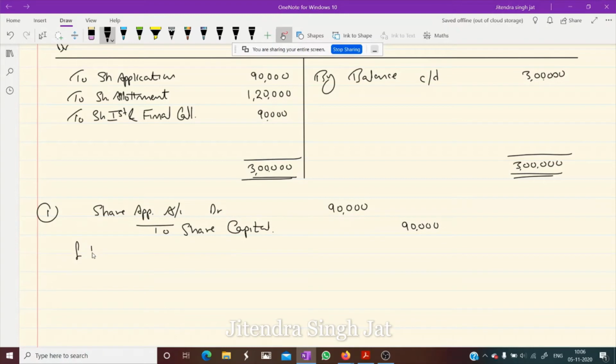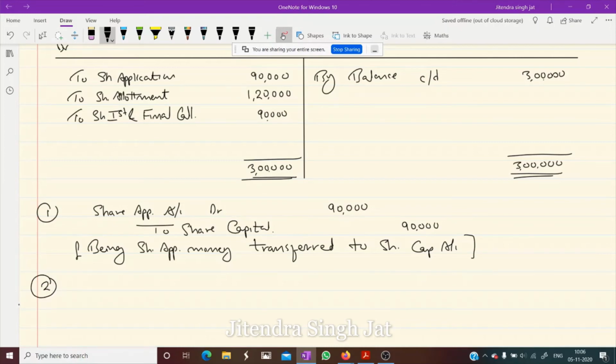Being share application money transferred to share capital account. I hope this entry is clear. We have not written the first entry, bank account debit to share application, because it is already recorded in the cash book. This point is clear to everyone. I hope it is clear.